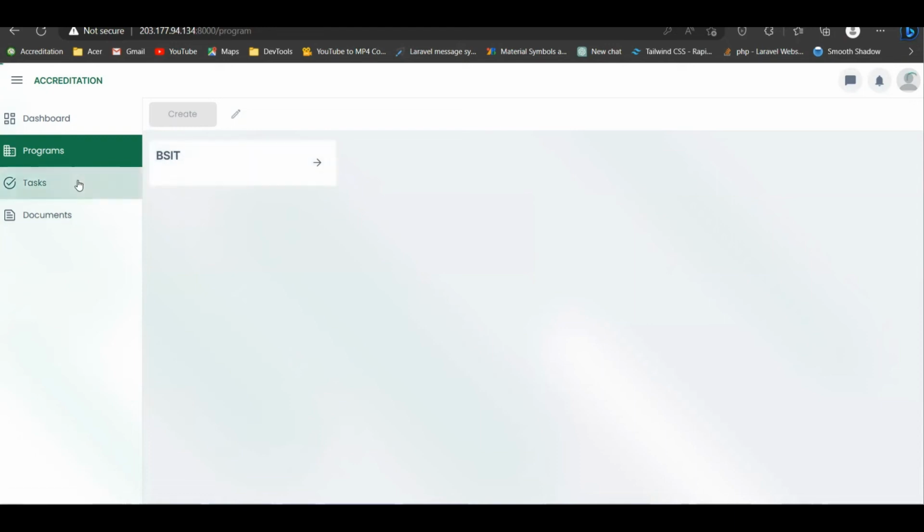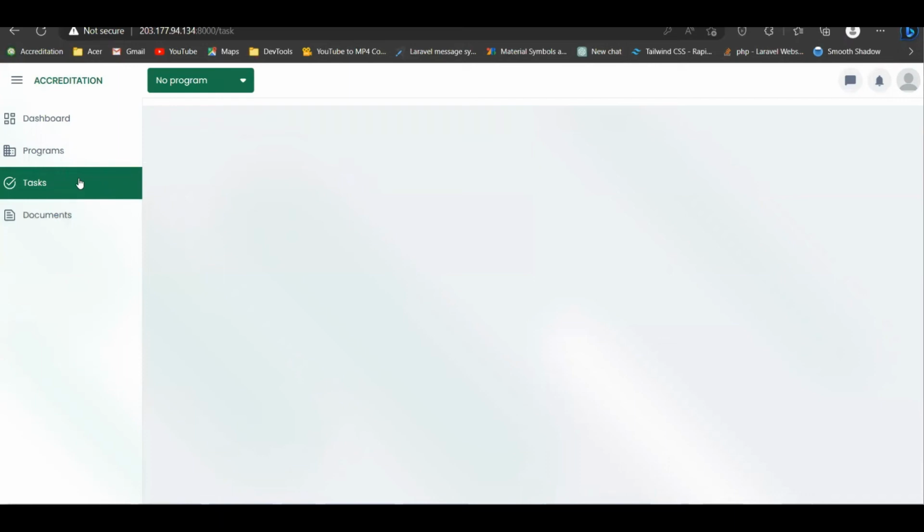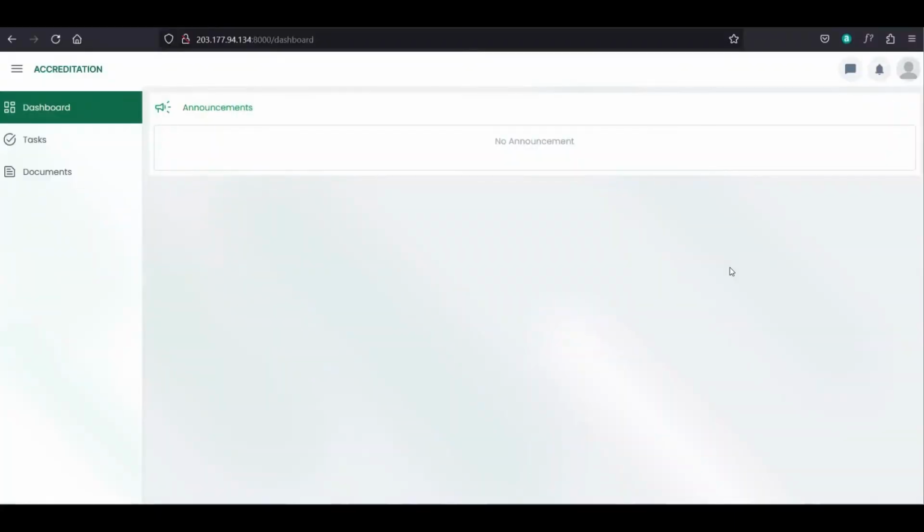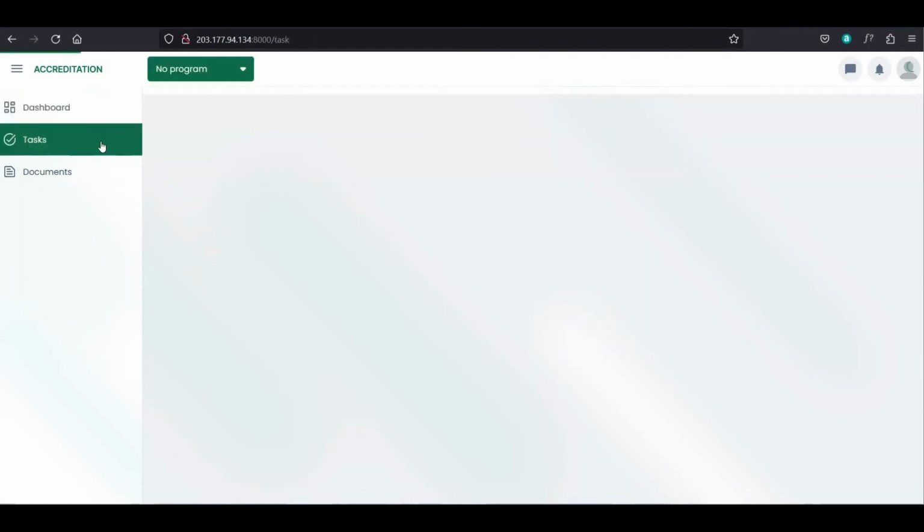And then we have the task, the same process in task, and the documents. And for regular users like faculty, staff, they have only limited access to dashboard, task, and documents.